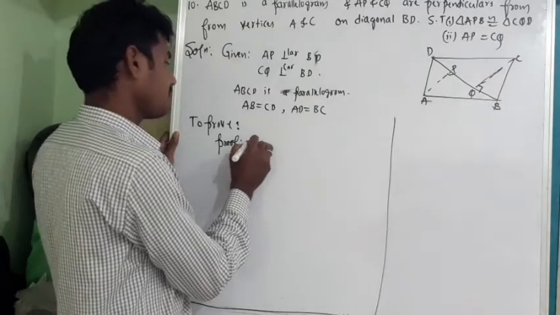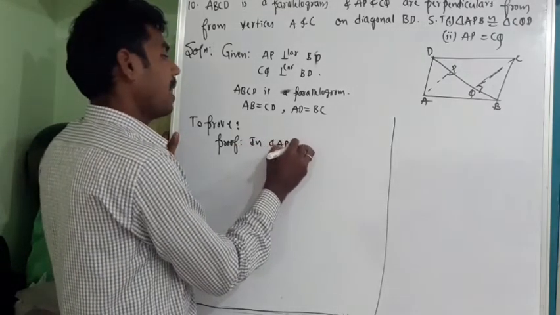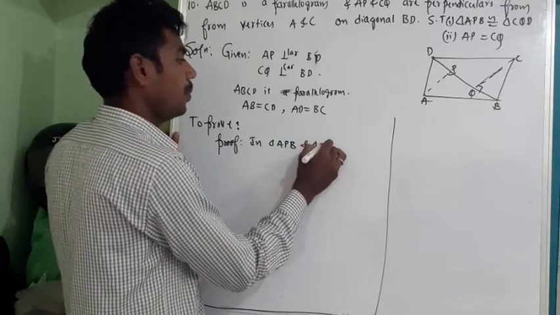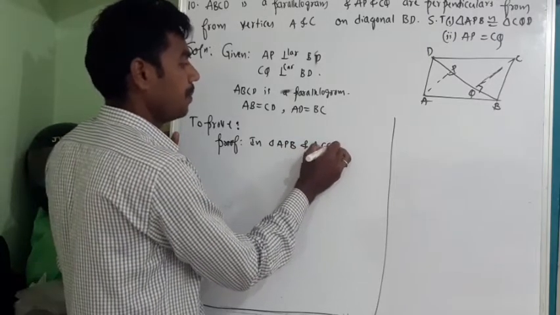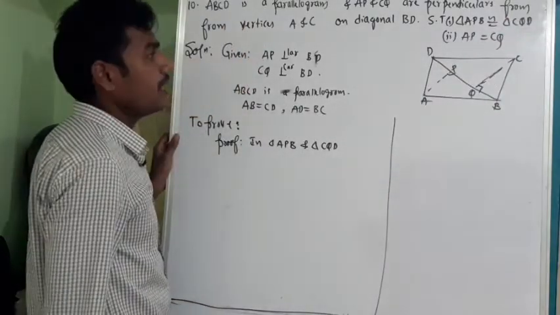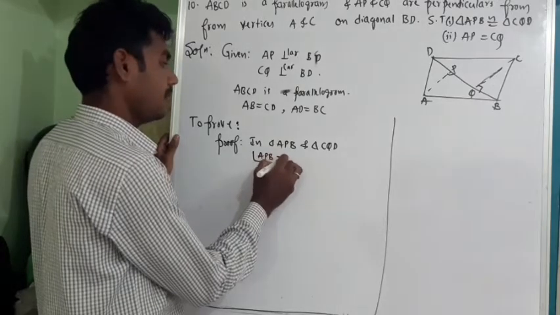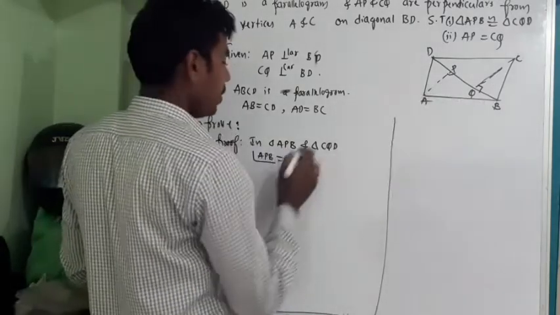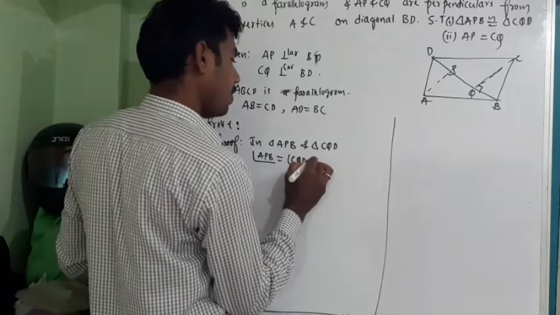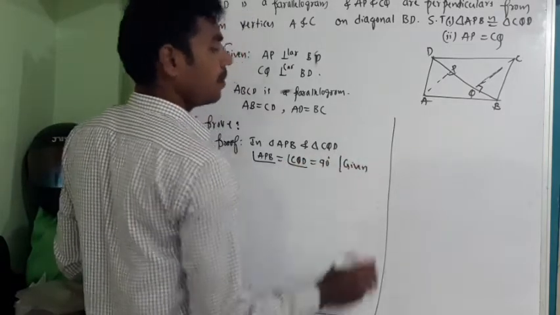So in triangle APB and triangle CQD, now what can I write? Angle APB is equal to angle CQD, which is 90 degrees. It is given. I didn't assume it, but it is given.